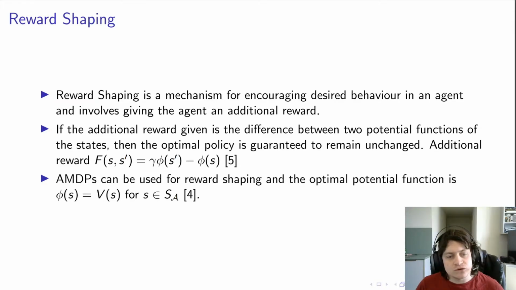So the additional reward given is in the form seen here: F(s, s') is gamma times the difference between the potentials. Now, we can use AMDPs for reward shaping. If we know the values for each abstract state, then using the potential function as the value function has also been shown to give the optimal potential function.